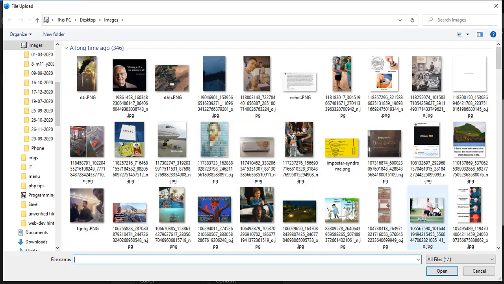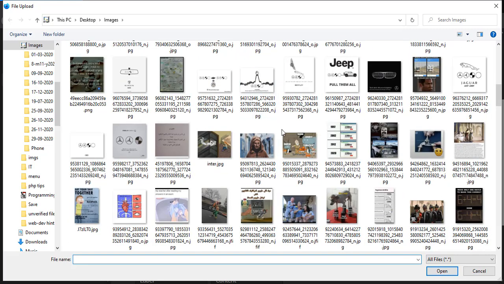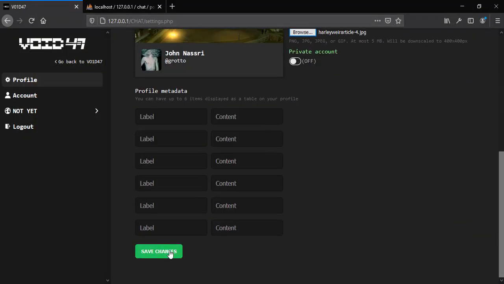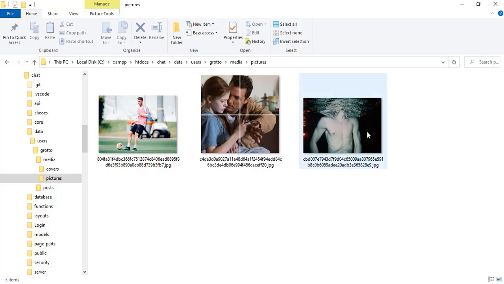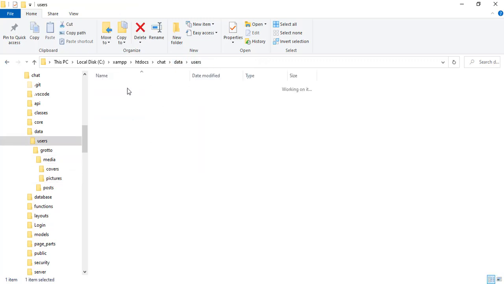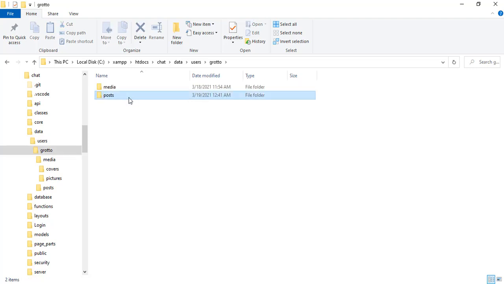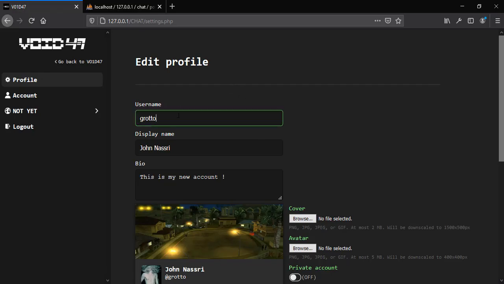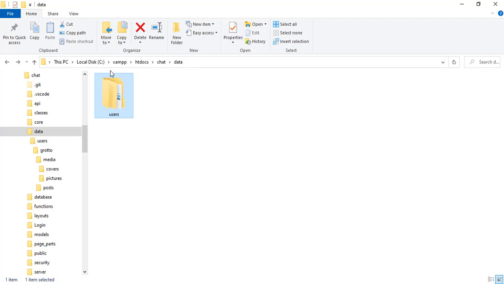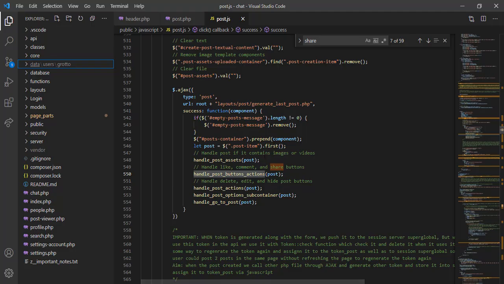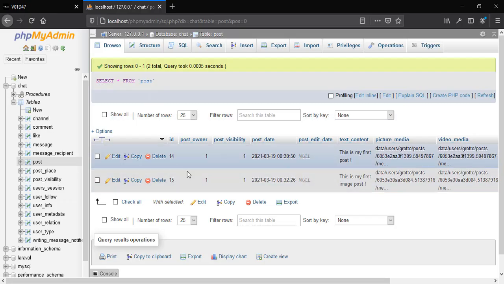Let's choose this, and let's save. Now as you can see, this is appended right here, right? So basically this data includes all the users' information, including images and posts and so on. Now if we change this username right here, you need to change all this folder, along with the database record, because we want to change this.